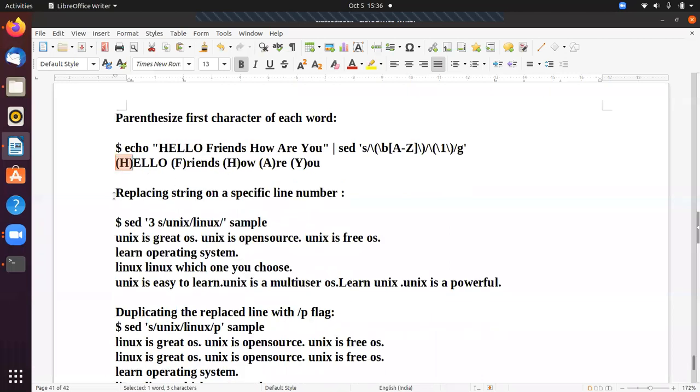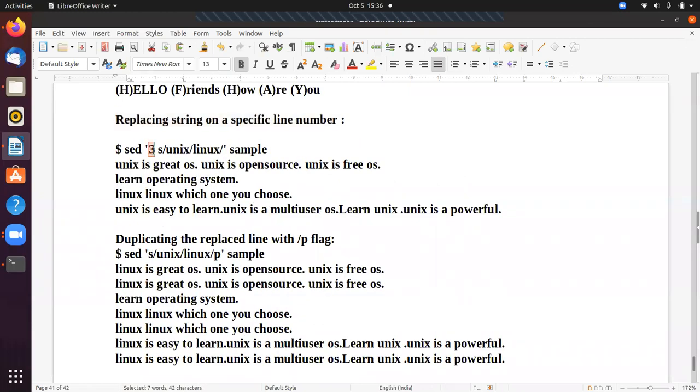So the next one, replacing the string on a specific line number. So this is the 3. S means substitute. That means in the third line, when we apply this command, what is the command? Unix and Linux. Yes, S means substitute. So the Unix is substituted with Linux.